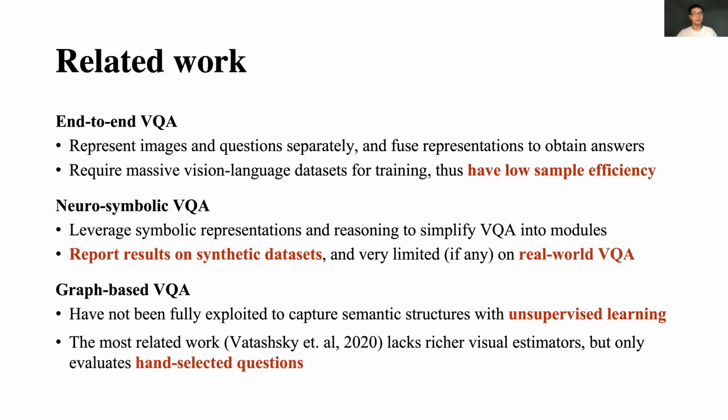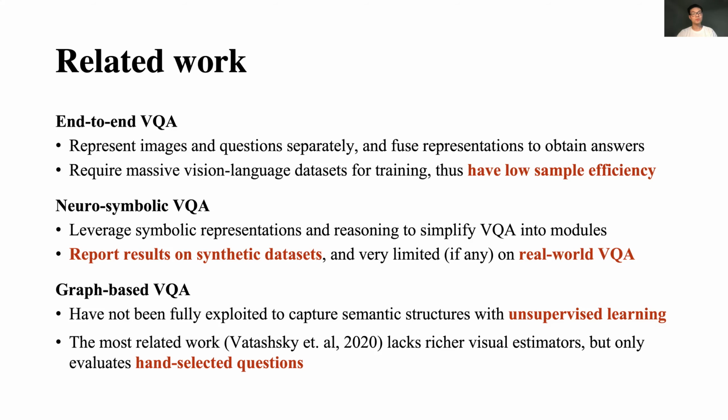We have reviewed previous work on VQA in three fields. End-to-end VQA requires a massive vision-language dataset for training and has low sample efficiency. Newer symbolic VQA leverages symbolic representations to simplify VQA into modules, but reports results on synthetic datasets such as the CLEVR dataset. Graph-based VQA has not been fully exploited to capture semantic structure with unsupervised training. The most recent work lacks richer visual estimators and only evaluates hand-selected questions.